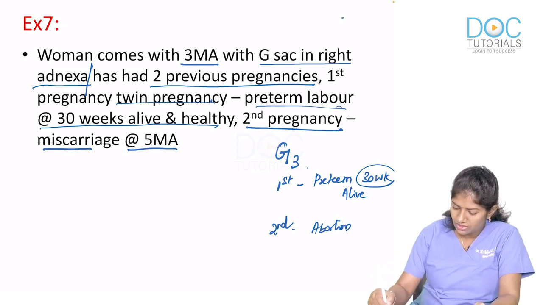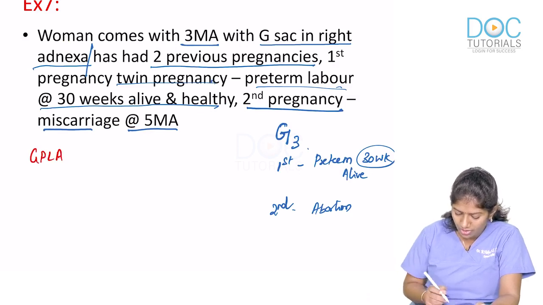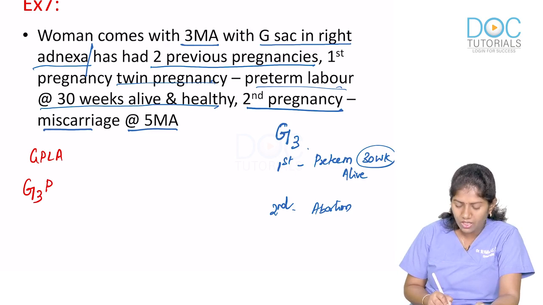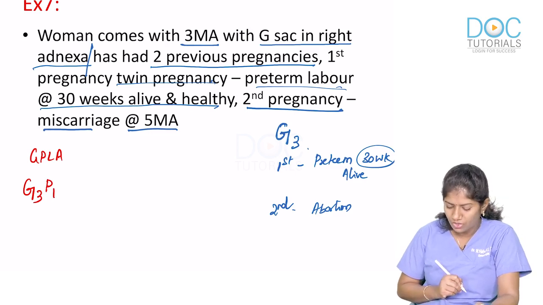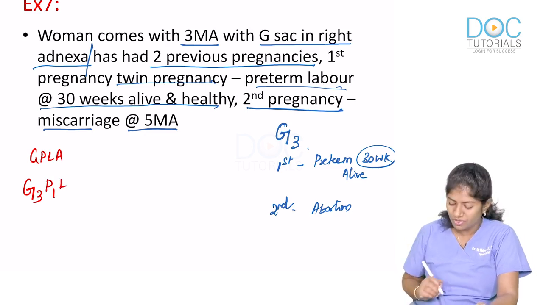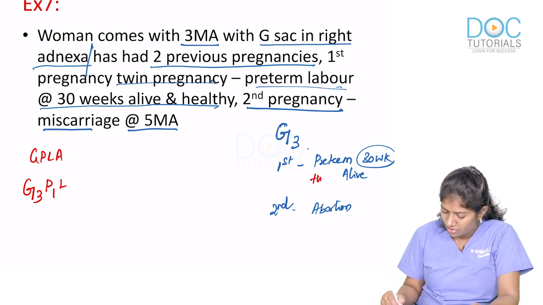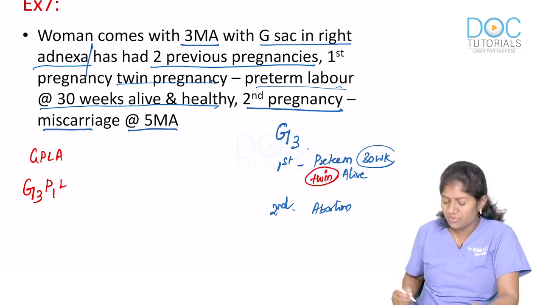So what is her GPLA score? She is Gravida 3, she is para 1, and she has 2 living children. Please remember, her first pregnancy was a twin pregnancy.